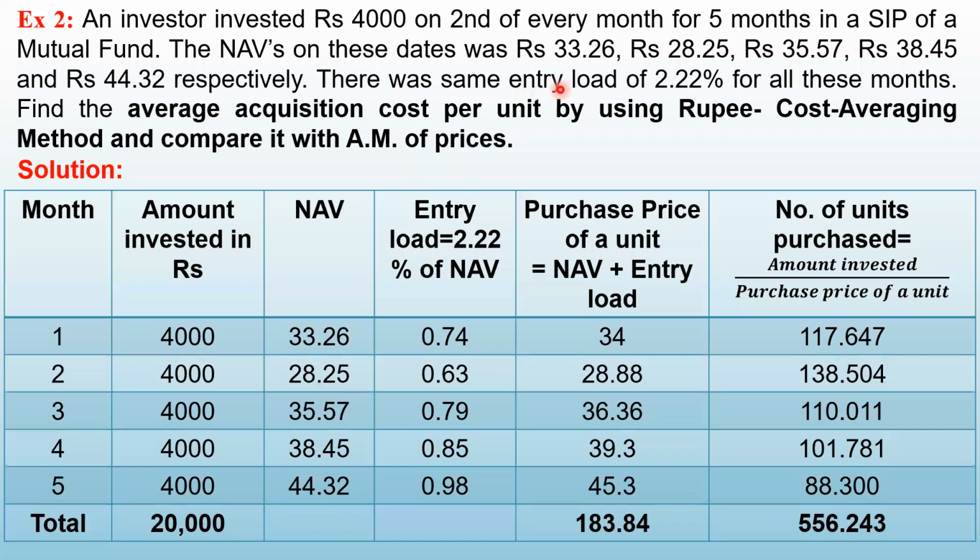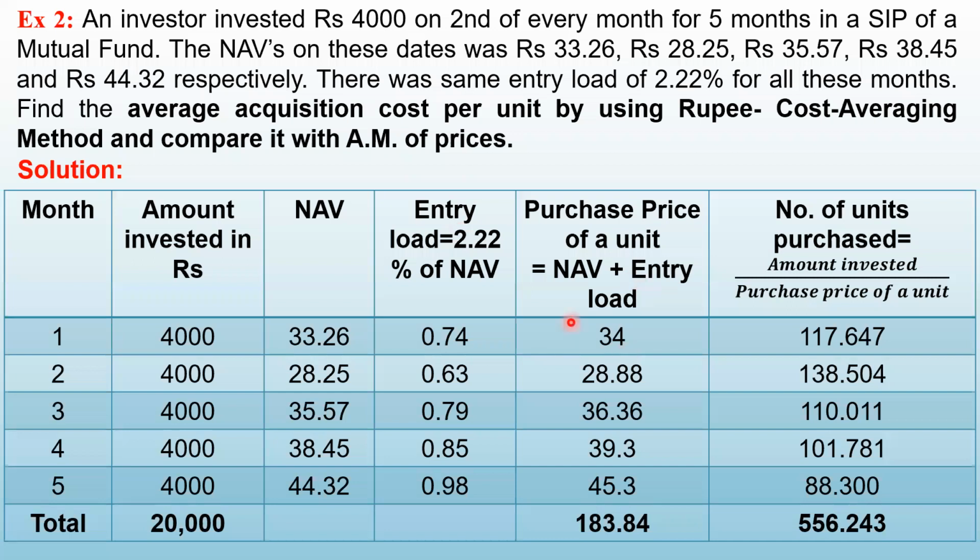Then there was entry load of 2.22%. So we have to prepare the column for entry load also. As you know, entry load is always calculated on NAV. So entry load is 2.22% of NAV. So we will prepare the column for entry load and then the purchase price. You know that the purchase price of a unit is NAV plus entry load. So after you calculate the entry load, you add the NAV column and entry load column to get the purchase price of a unit.